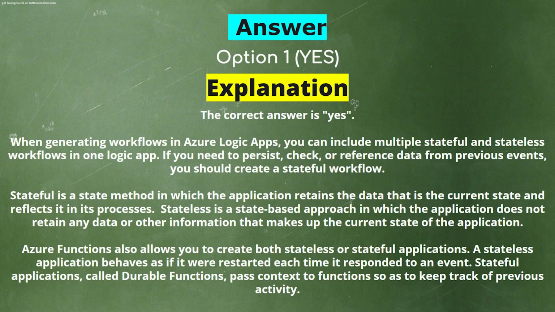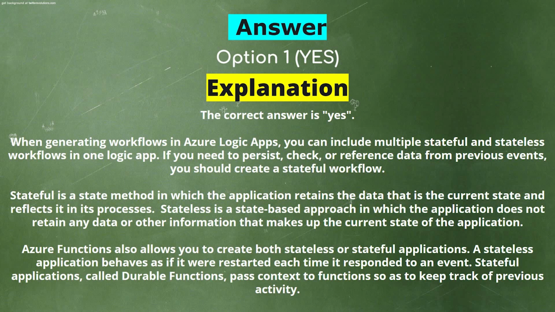If you need to persist, check, or reference data from previous events, you should create a stateful workflow. Stateful is a method in which the application retains the data that is the current state and reflects it in its processes. Stateless is an approach in which the application doesn't retain any data or other information that makes up the current state of the application.